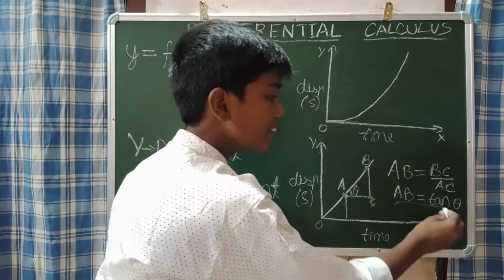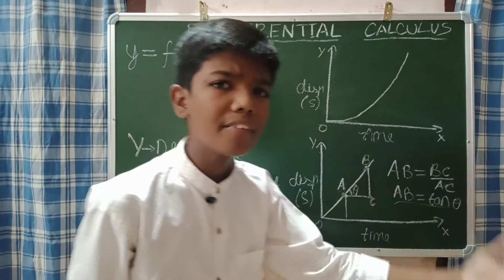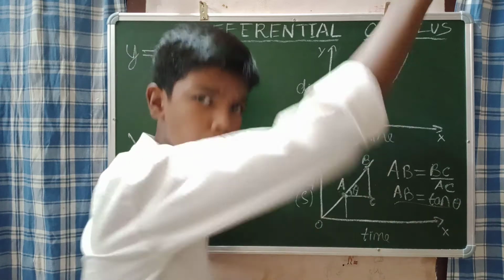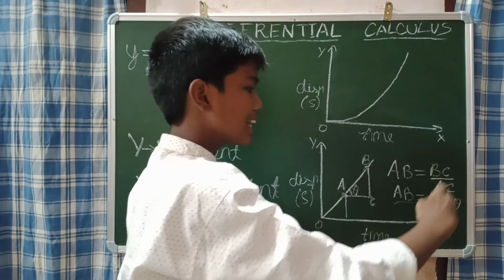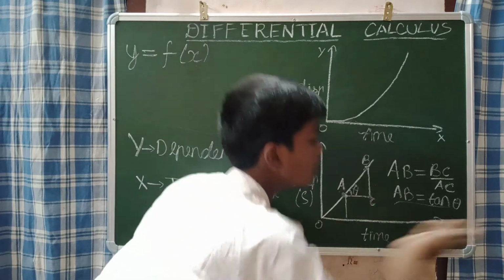I will say why we are telling tan theta, and why it is important. Now, as usual, tan theta is opposite by adjacent. So BC by AC is matching tan theta. So we are telling that AB, that means the slope, is equal to tan theta.